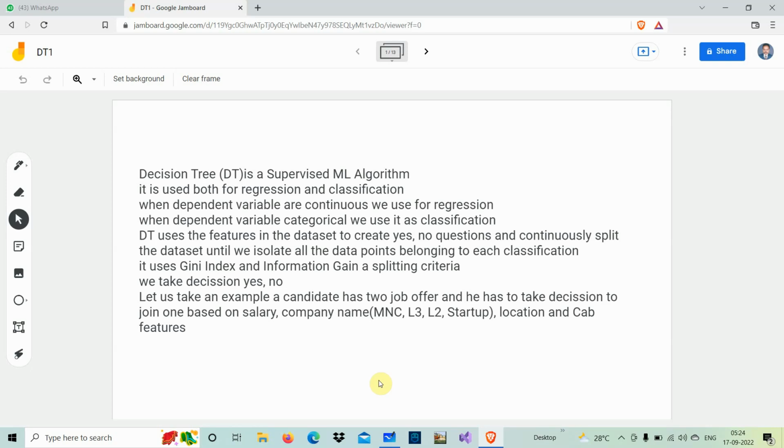Some people prefer the location, because especially our students from this side hesitate to go to Noida and the northern side, for 2 reasons. One is the food problem, because they are not acquainted with North Indian food. Second is the language; even if they communicate in English, they will be dealing with local people and the local market. So that is the reason they initially hesitate. So suppose the candidate has a priority on location. How are we going to handle this type of thing here?